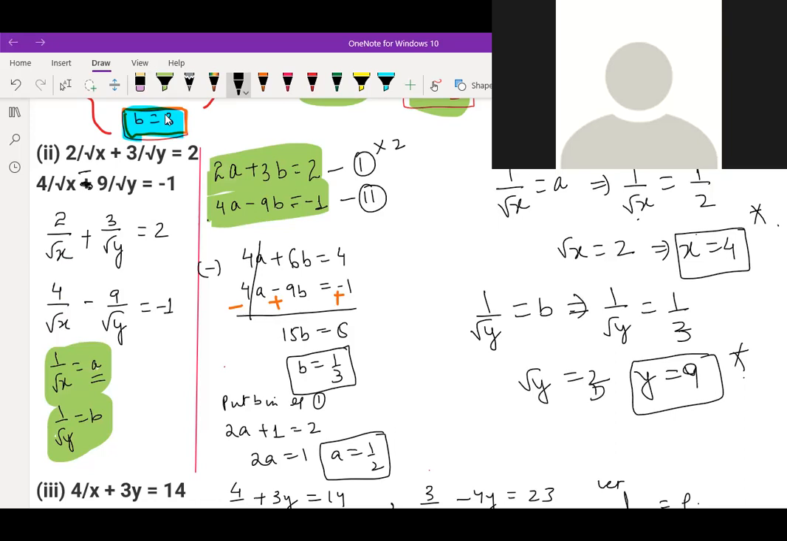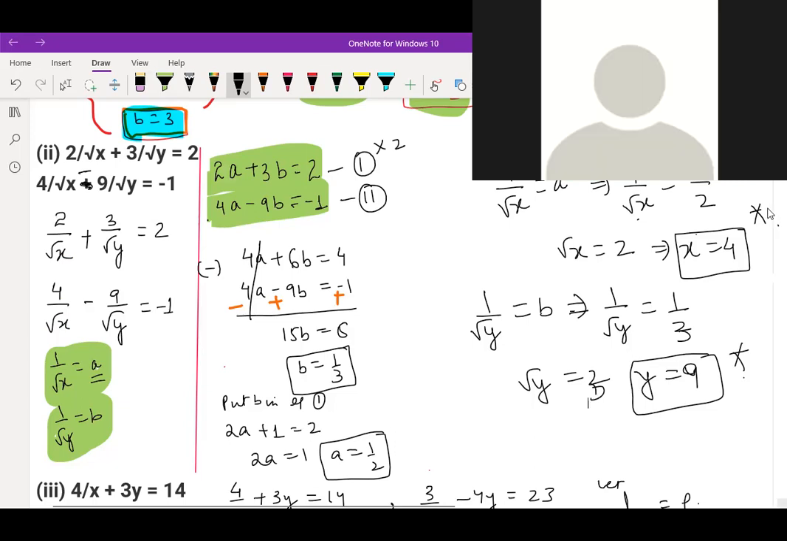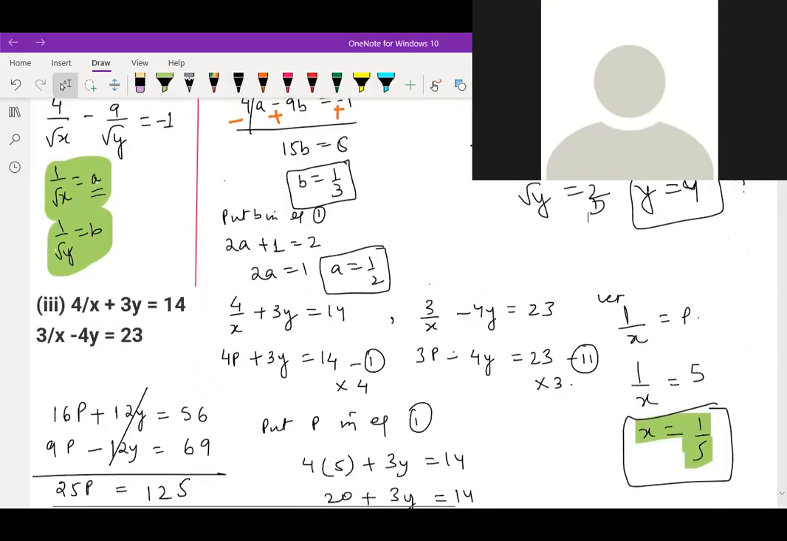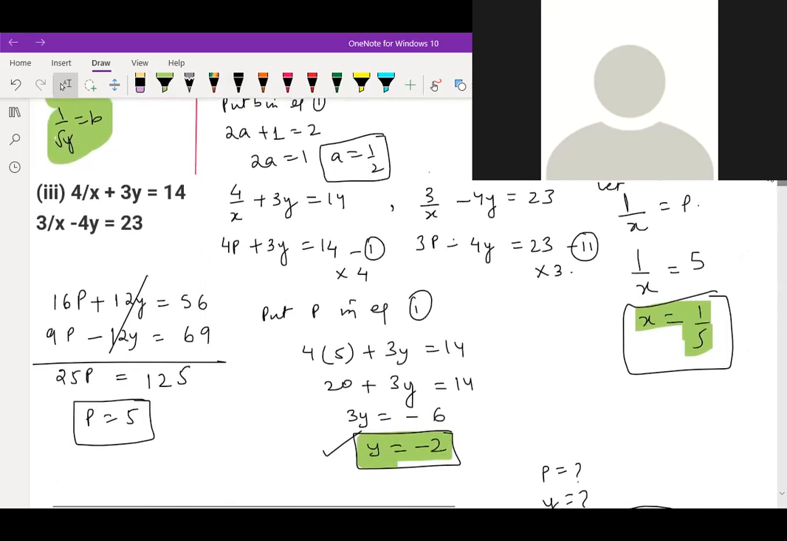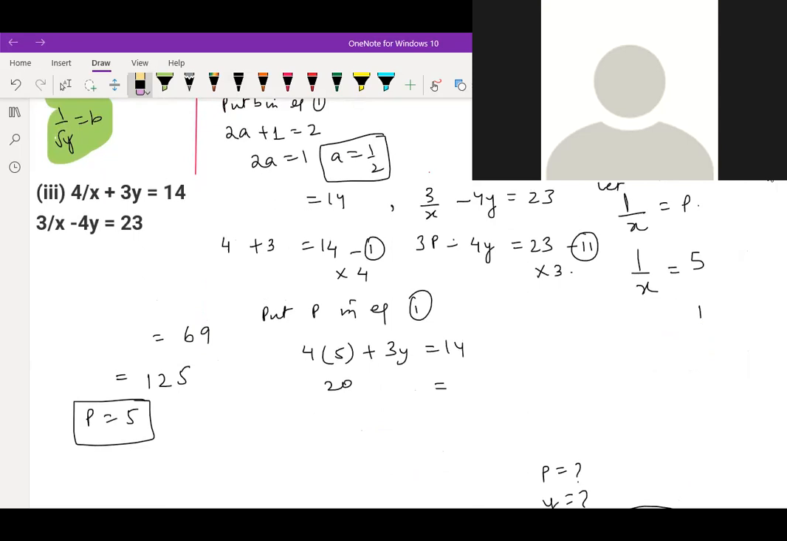Anyone having doubt in this question? No, sir. So the next question is much easier than this, because we have to let only one thing. See this question: 4 by x plus 3y is equal to 14 and 3 by x minus 4y is equal to 23. All of you solve and tell me the answer fast. Here no need to tell anything, because this is easier than the second one.